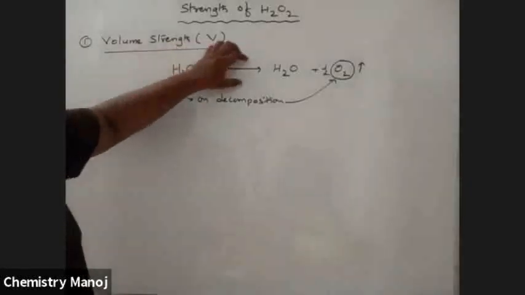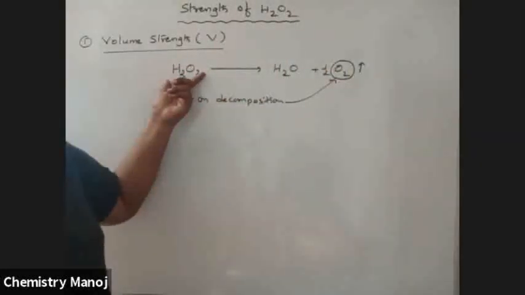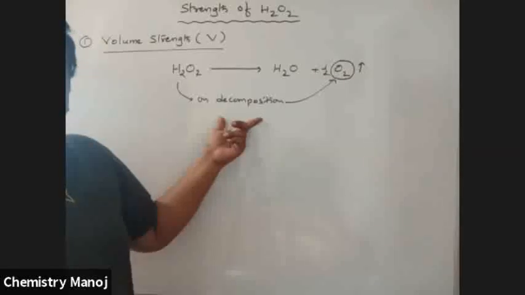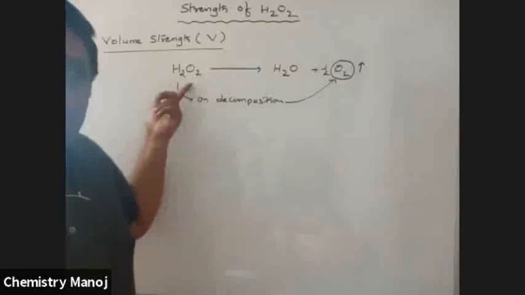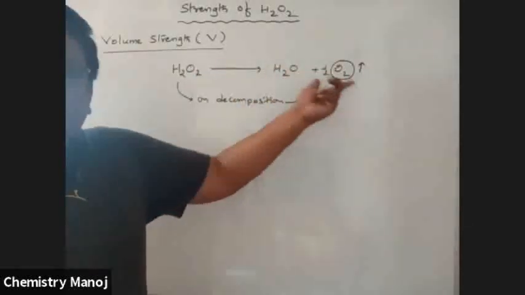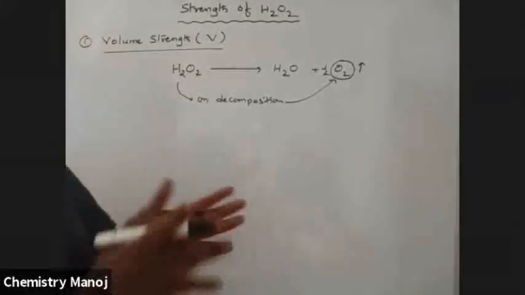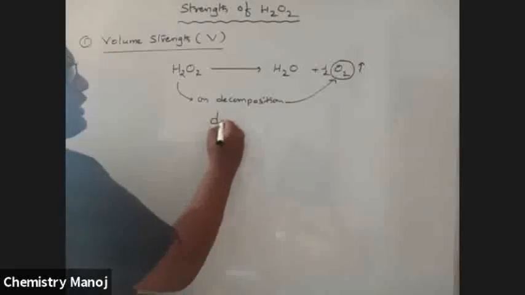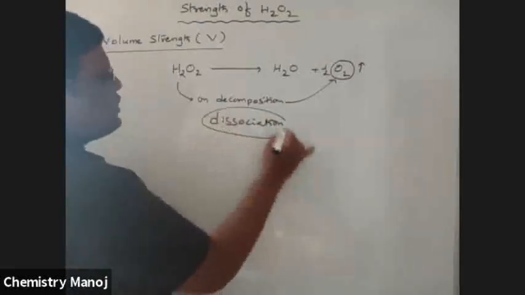So my dear boys, H2O2 easily decomposes into H2O and O2, liberating O2 gas. More concentrated H2O2 liberates more O2, less concentrated H2O2 liberates less O2. Decomposition means breaking, dissociation.